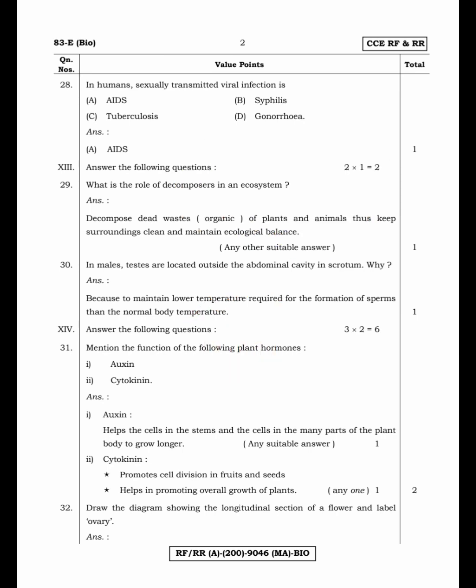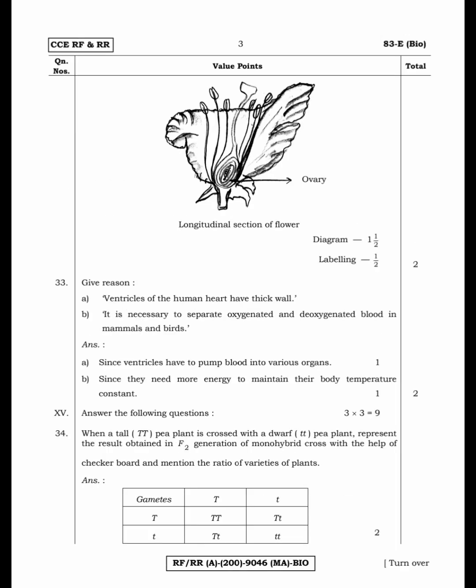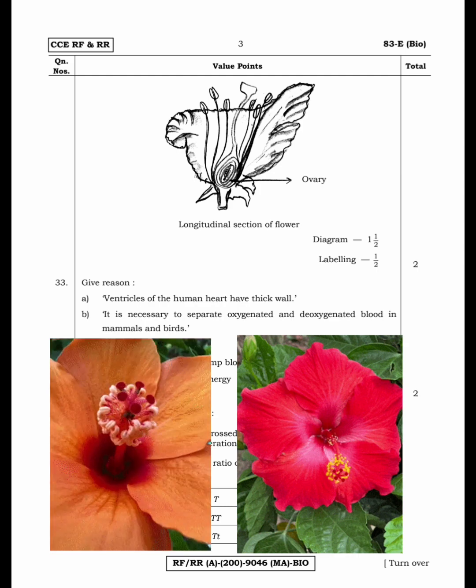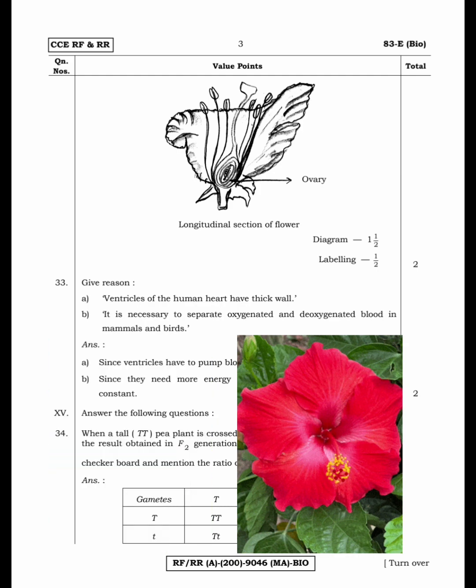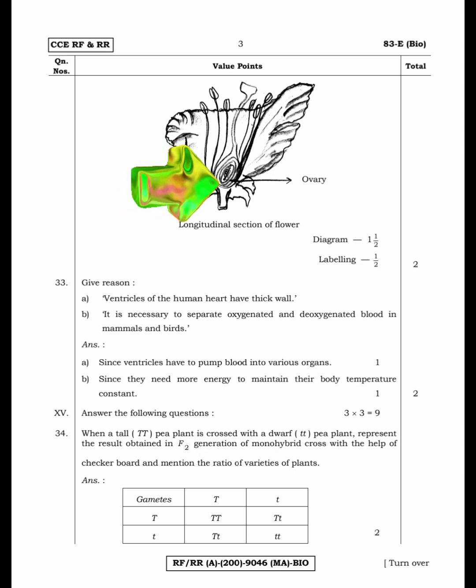And the next question is a diagram for 2 marks. You have to draw a longitudinal section of a flower and label the ovary. You have to draw a neat diagram of a flower and you have to mention this part. This part is the ovary. For the diagram, 1.5 marks, and for labeling, half a mark.